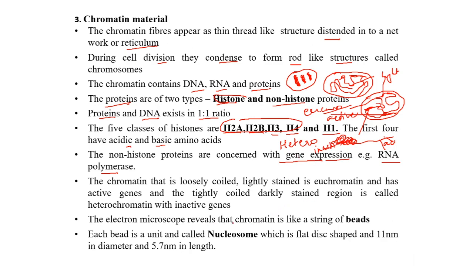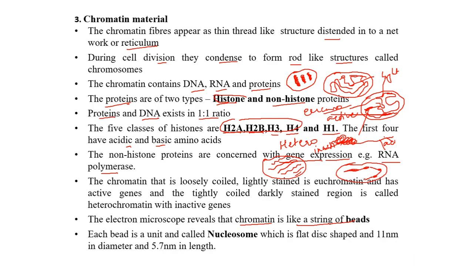Under the electron microscope, the chromatin appears like a string of beads. When we look through a compound microscope, we can just see the chromatin material as threads, even when we are doing a mitosis experiment. But under the electron microscope, it is not in the form of threads, but appears as a string of beads.